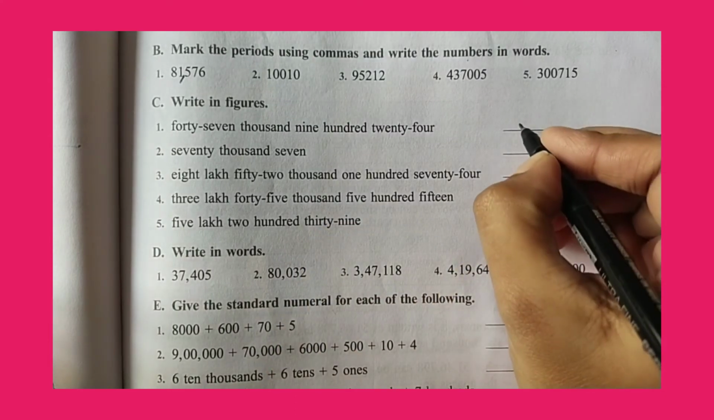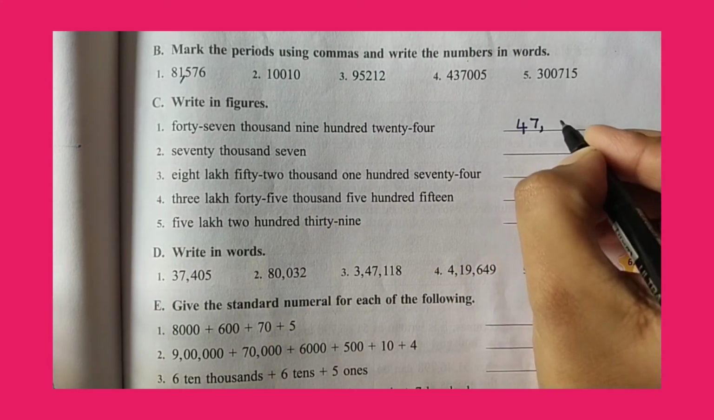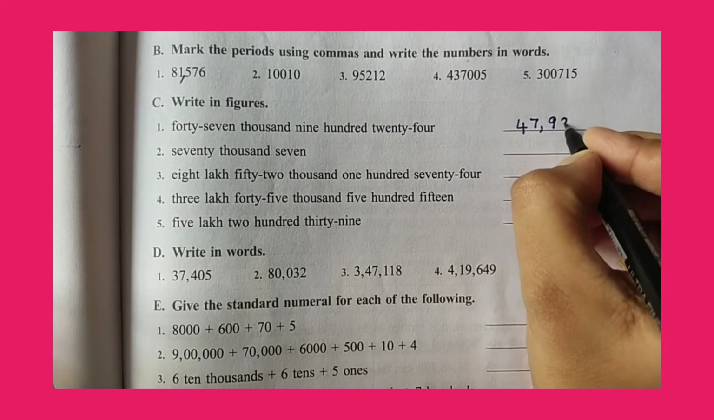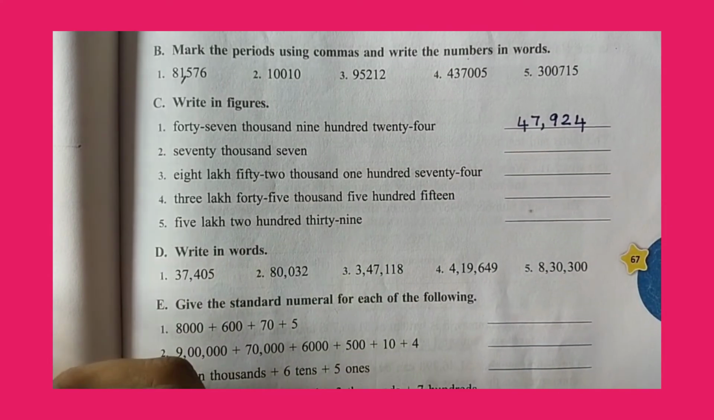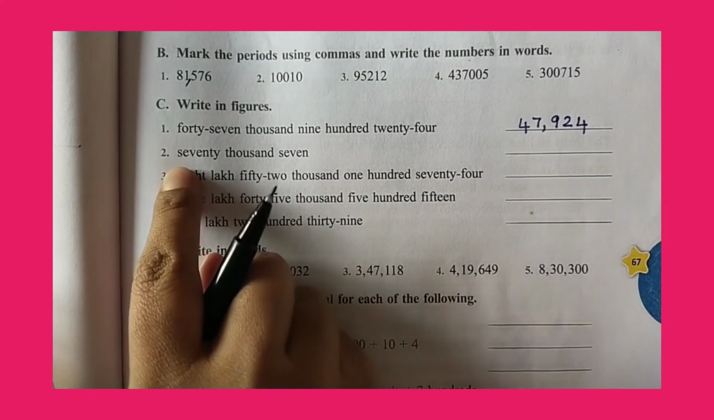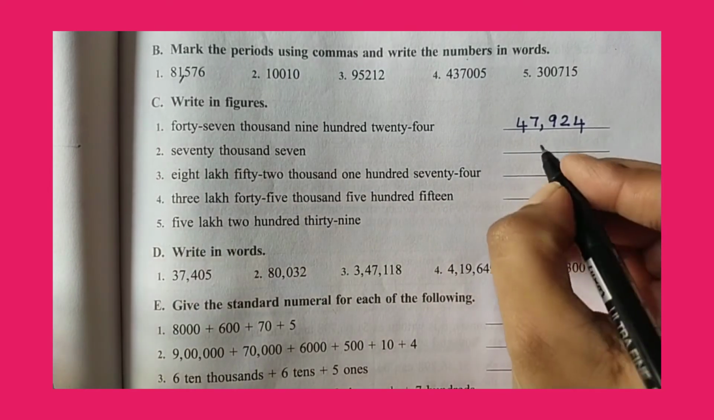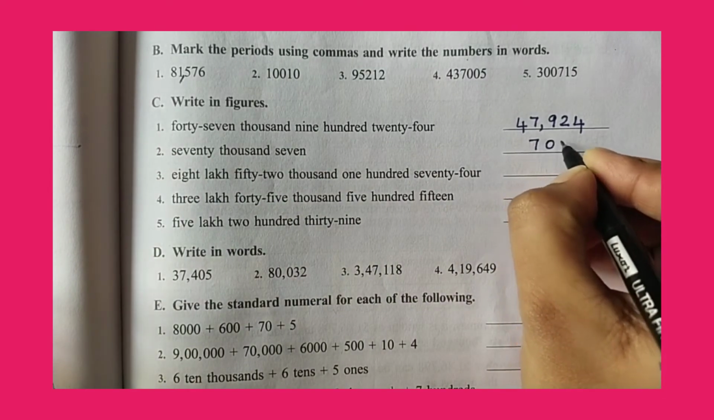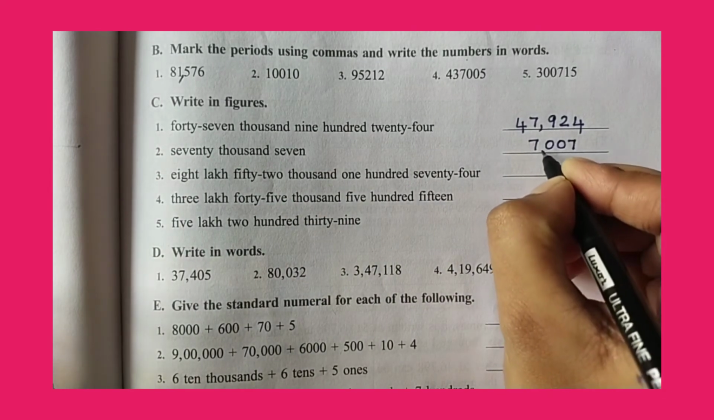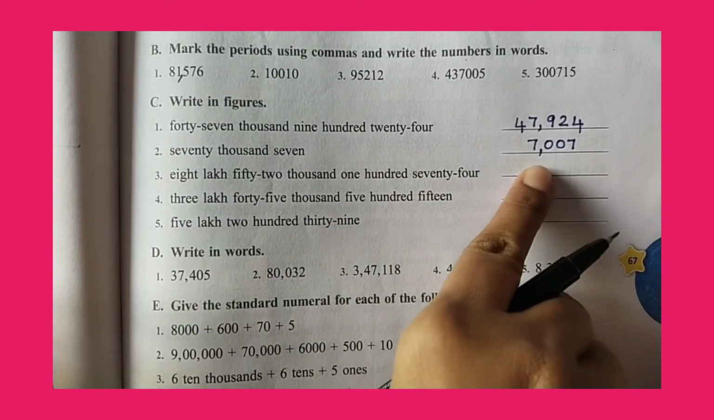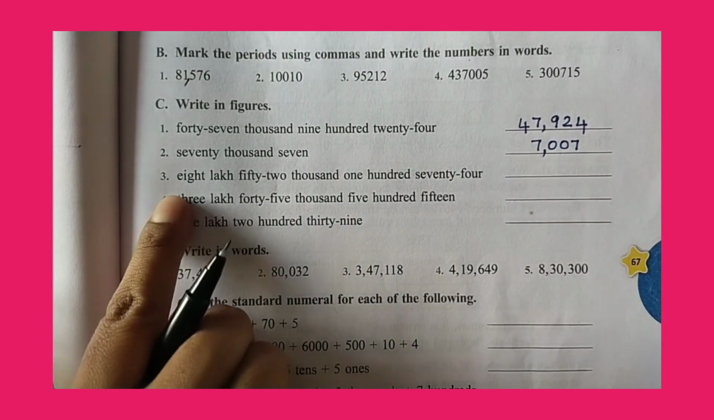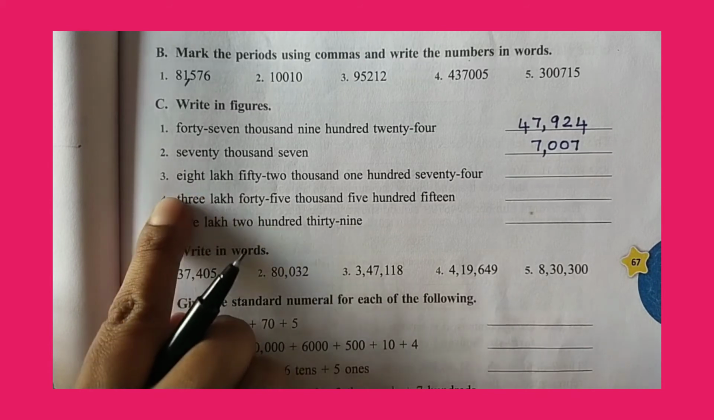47,924. So 47,924. This is our answer. Next, second question. Read the second question. 7,007. So after 7 we have to put the comma. Next. 8 lakh.